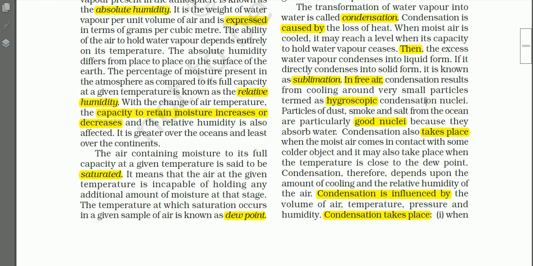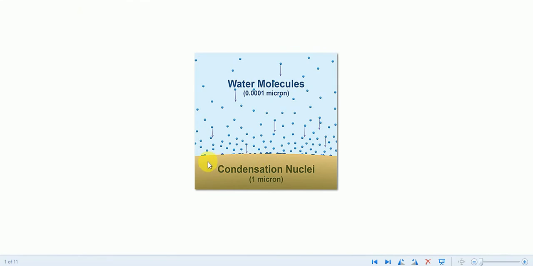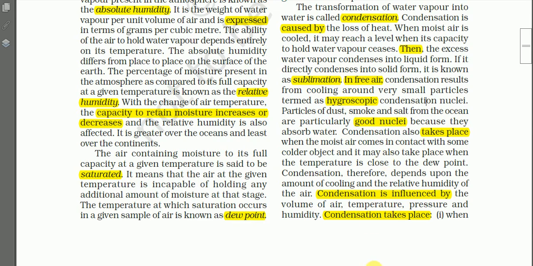Just let me show you a diagram. See here, let us say this is a condensation nucleus, a dust particle or a salt particle, and on the surface of this particle, water molecules will be attracted, and hence condensation takes place on the surface of the condensation nucleus, and in this way clouds and fogs are formed.